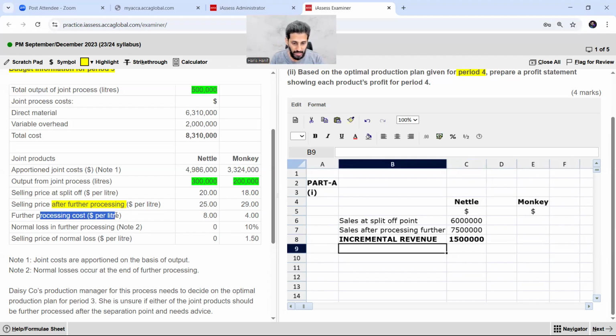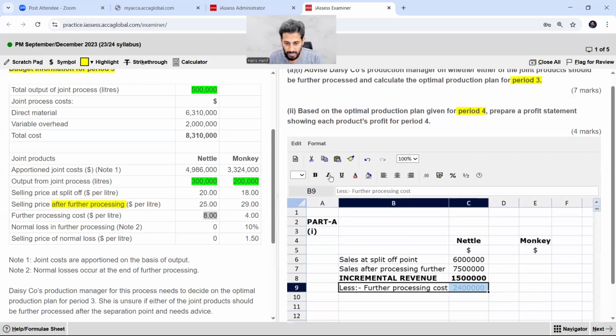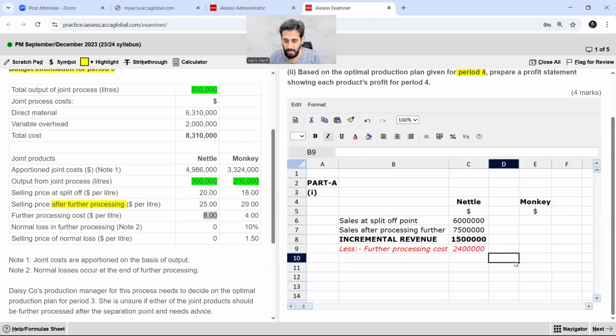Further processing cost per liter, that is $8. Further processing cost, that is $8. So here I have to less further processing cost. So what is the amount? Price is equal to 8 multiplied by 300,000. It is 2,400,000, and I'm doing it italic with the red color so that it is identifiable, right?